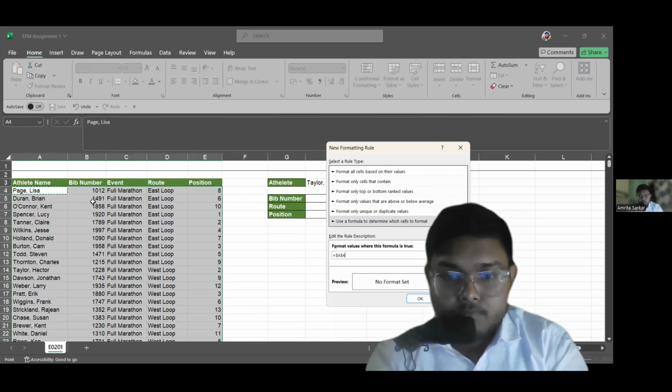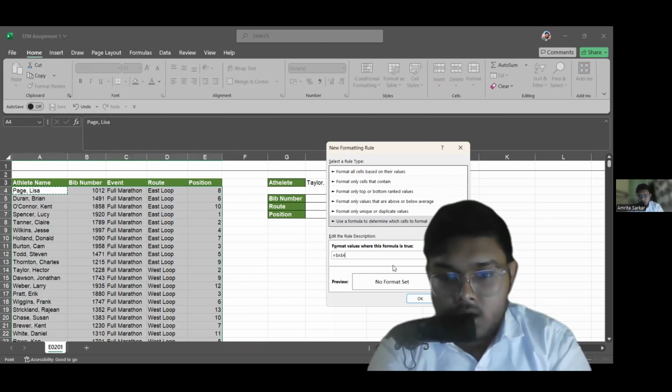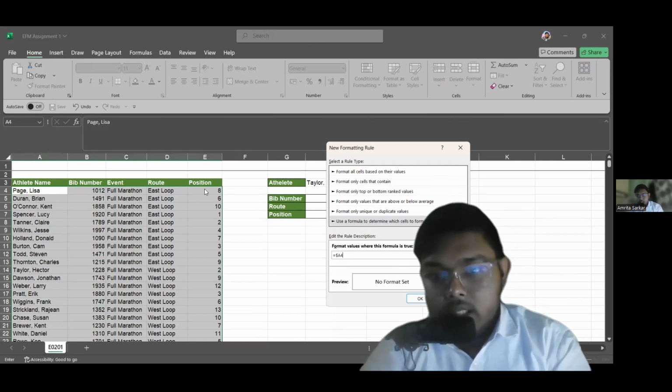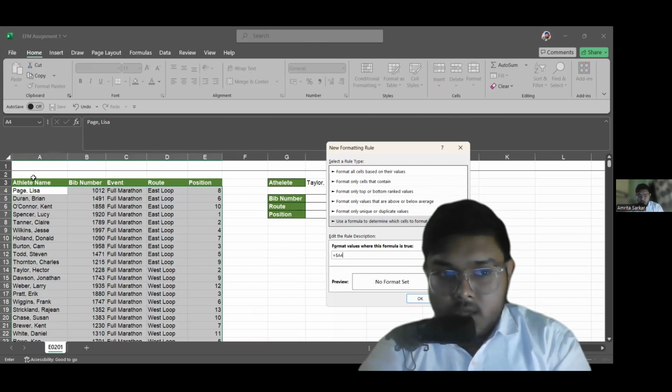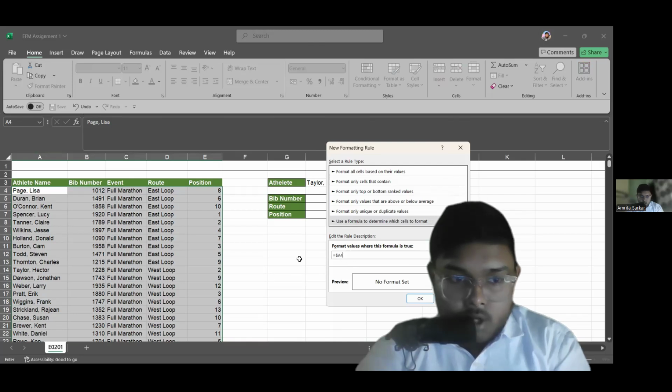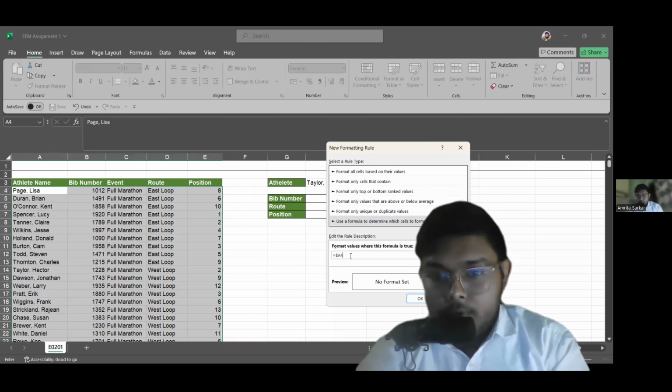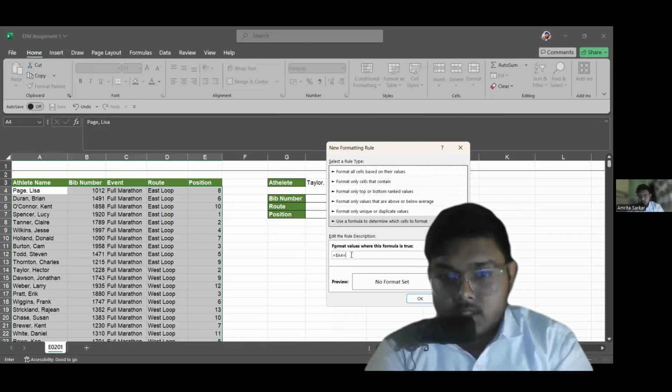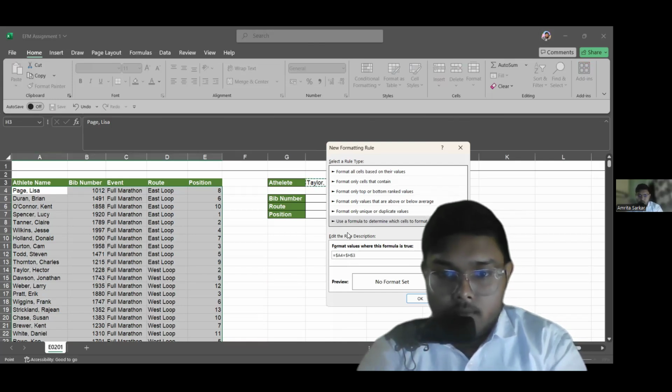So I have to select A4, but here A and 4 are both absolute, which I don't want. That's why I will make it $A4: 4 will not be absolute, but A will be absolute, because I am dealing with only the athlete's name. But there are so many athletes' names, that's why I am not making 4 absolute. So I will match this with the H3 cell's athlete name.